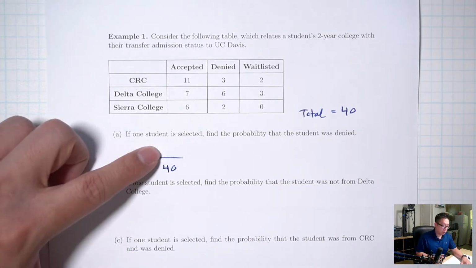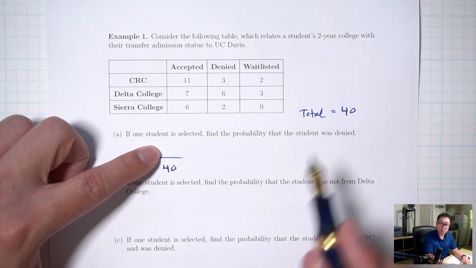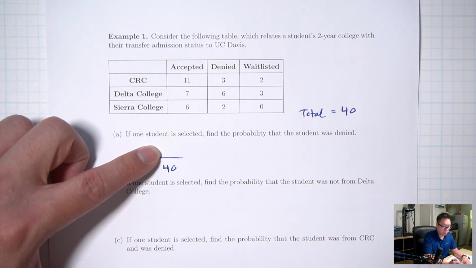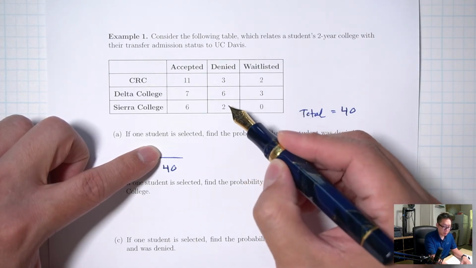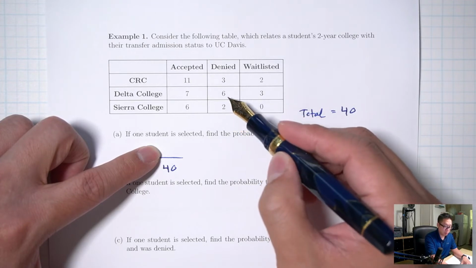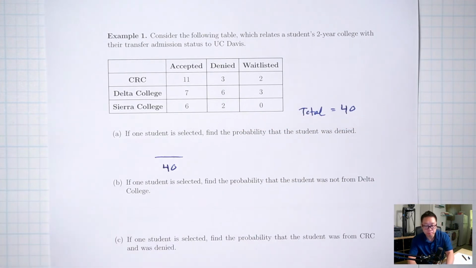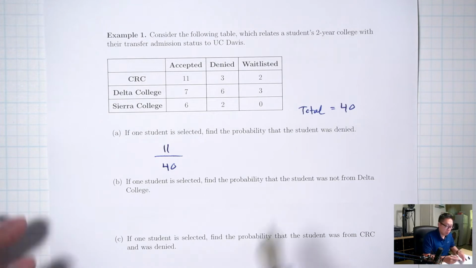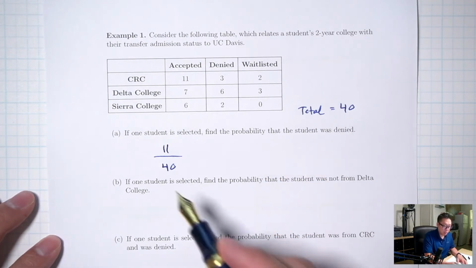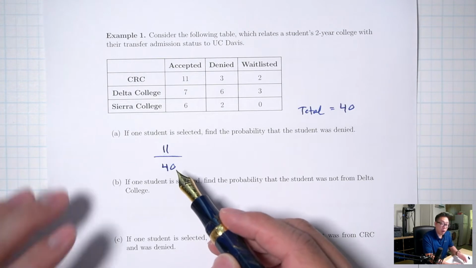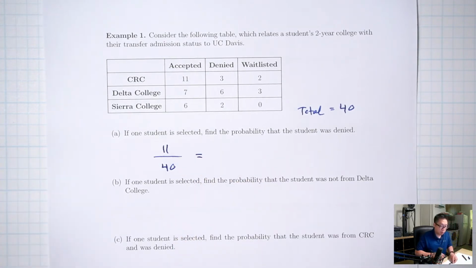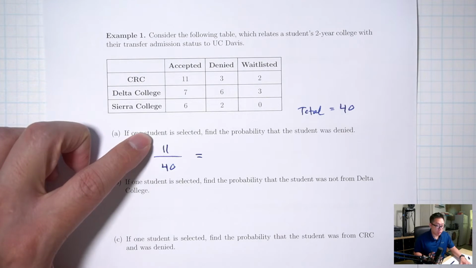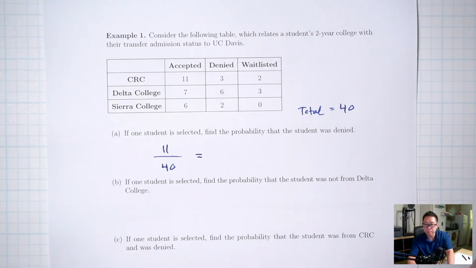For the top, we're talking about probability that the student was denied. So how many students were denied? That's these 3, these 6, and these 2. All of those students were denied. So 3 plus 6 plus 2, 11. And that's a probability. So probability of getting a student who was denied is 11 out of 40. That's a fraction. We can also convert this to a decimal. To convert it to a decimal, you're going to divide 11 divided by 40, and we get 0.275.